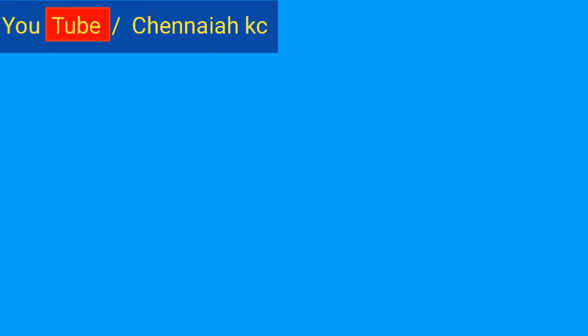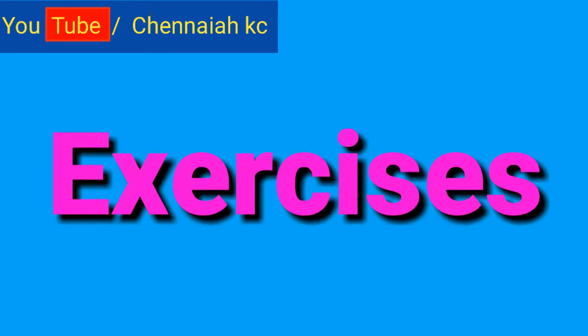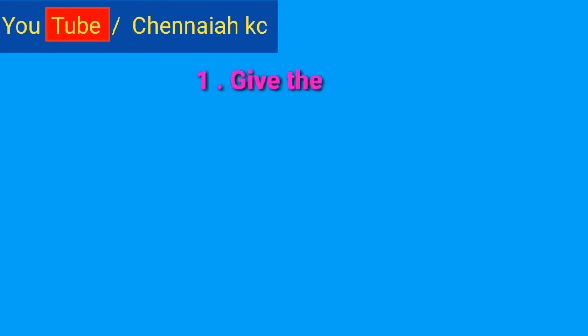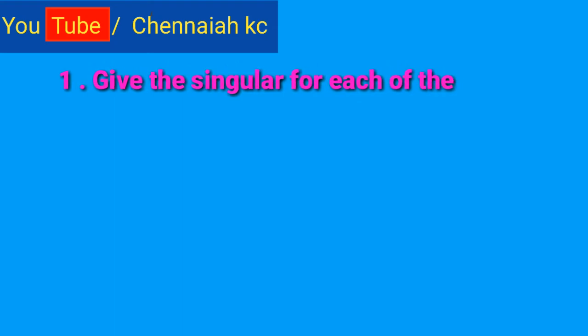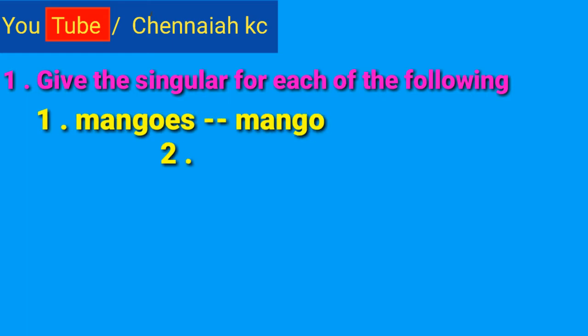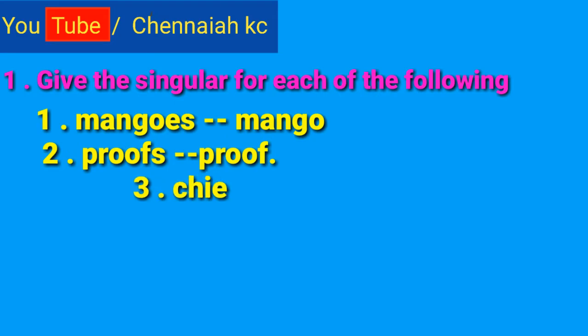Okay friends, now let us come and do our exercises. First one, give the singular for each of the following. First one, mangoes, mango. Second one, proofs, singular, proof.